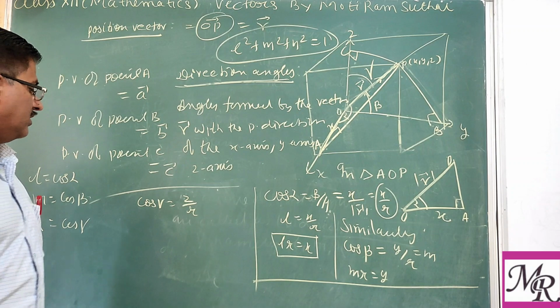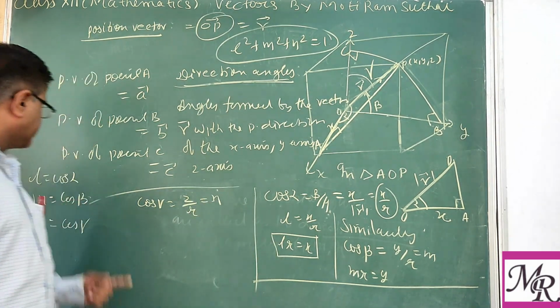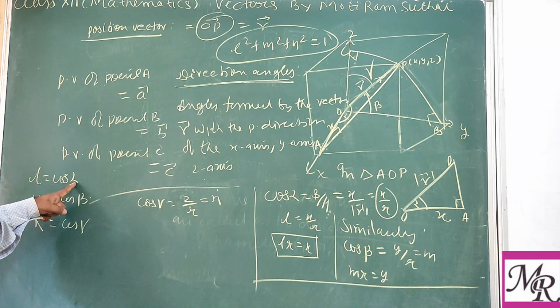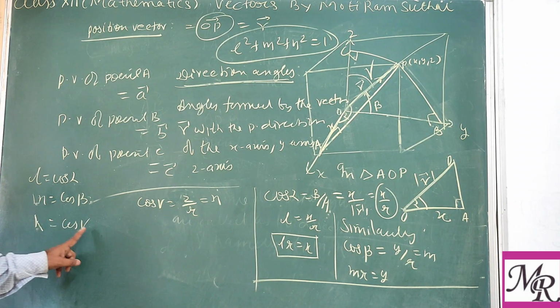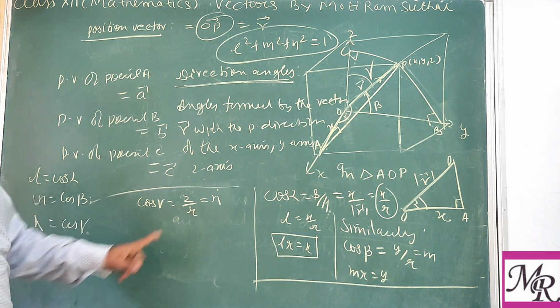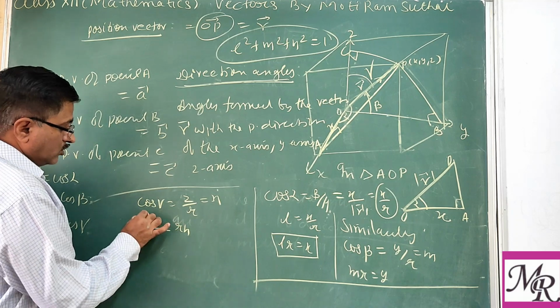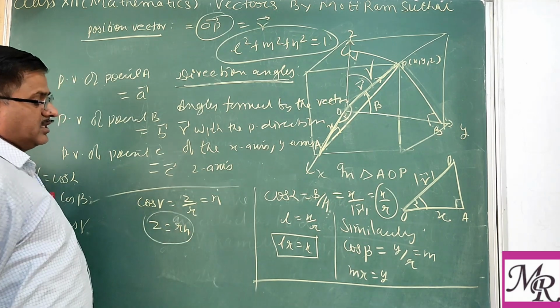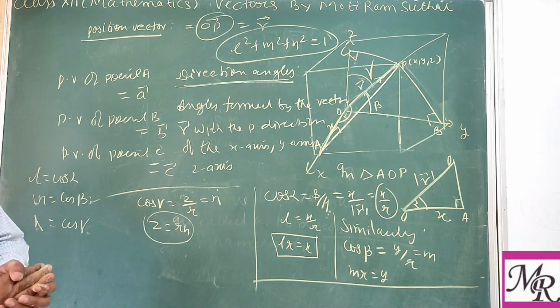So the direction cosines may be written as l, m, n: l is cos alpha, m is cos beta, and n is cos gamma. So from this one can write z equals nr. So we get new values corresponding to each direction cosine. Clear?